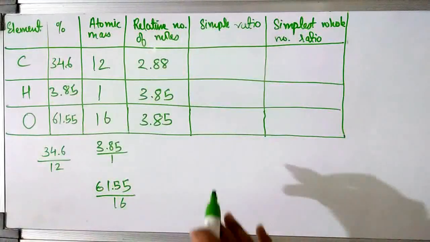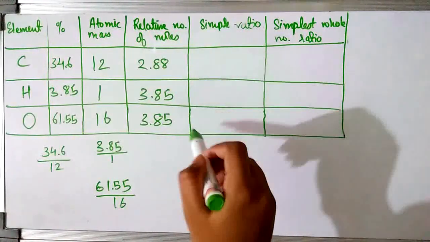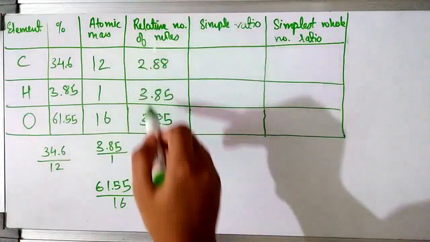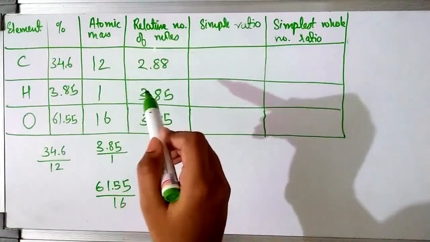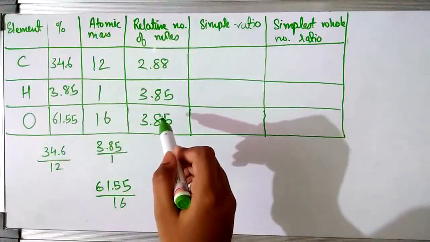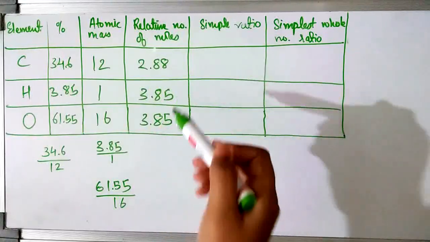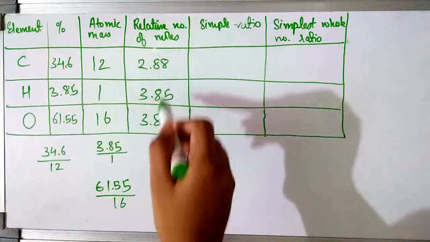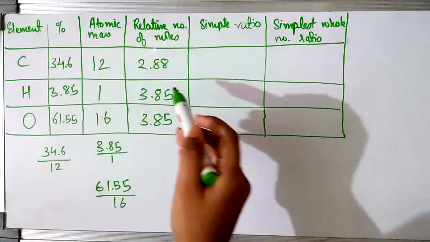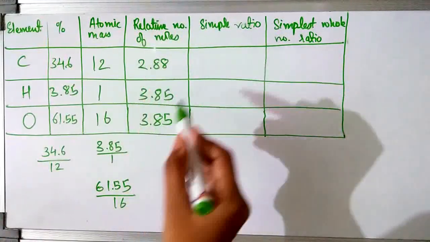So we have got the relative number of moles. Now we need to find the simple ratio. For the simple ratio, check the relative number of moles column and check which is the smallest number in these three values. Now the smallest number between 2.88 and 3.85 is 2.88 itself. So the smallest number in these three values is 2.88. So we have to divide all these values by the smallest value of the relative number of moles.